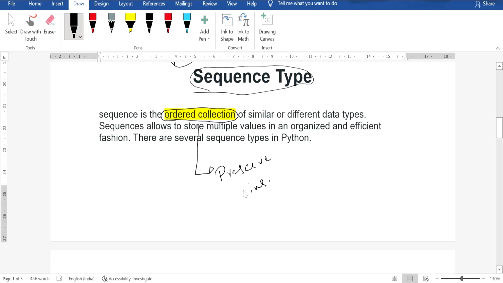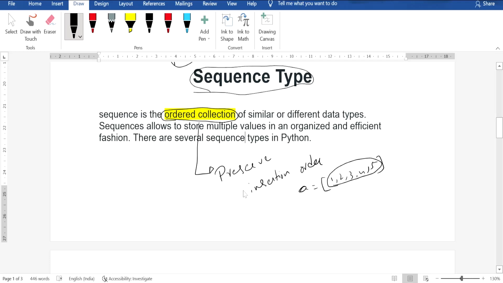Preserve insertion order. Like we are providing values to a variable a, like 1, 2, 3, 4, 5. We have assigned like this, and the index value is preserved. These values will not alter until we do some modifications, additions, or deletions.